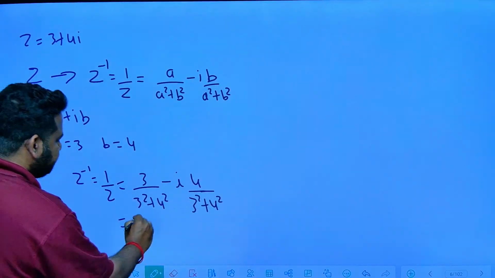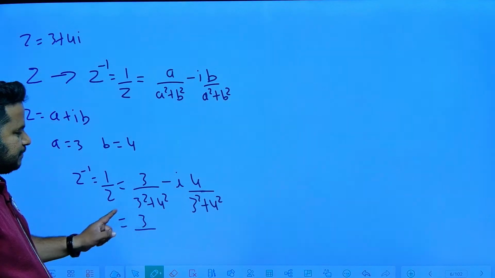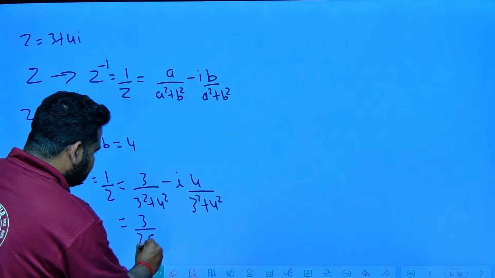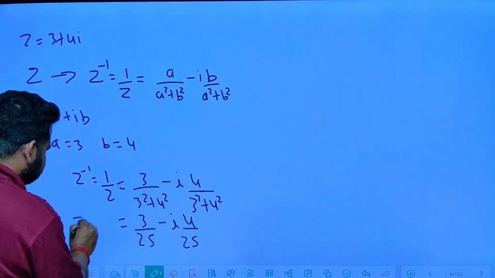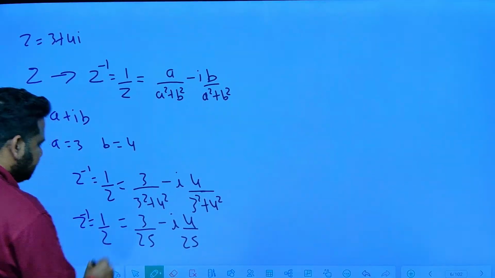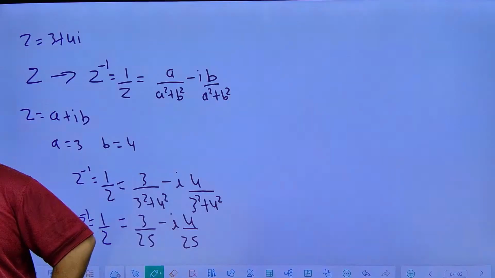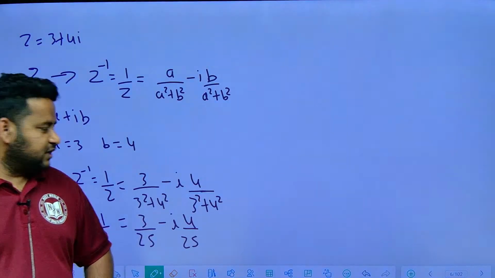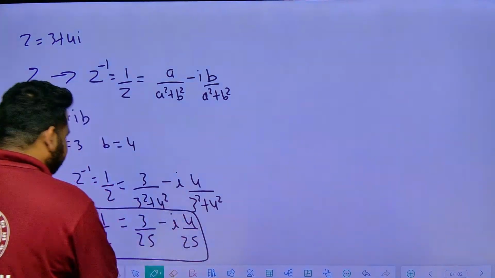Now this will become what? 3 by 3 square is 9. 4 square is 16. 16 plus 9 is 25. Minus i into 4 by, again this will also be 25. So z inverse, that is equal to 1 by z, is equal to 3 by 25 minus i into 4 by 25. That is what we will get. This is the multiplicative inverse of this given complex number.